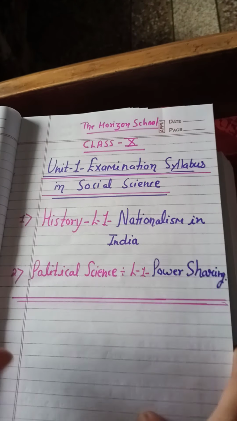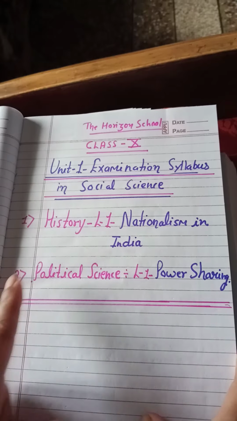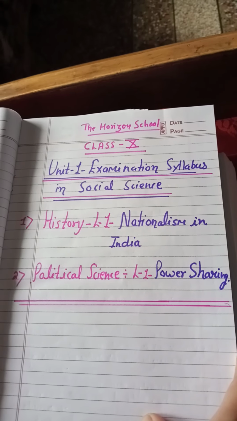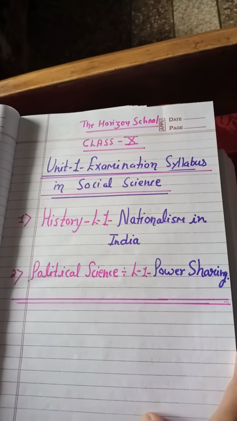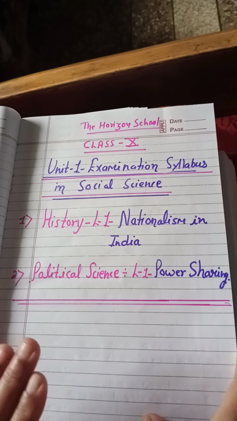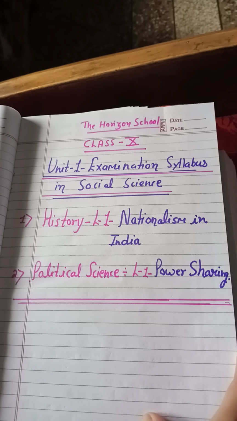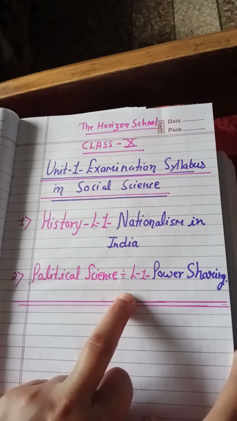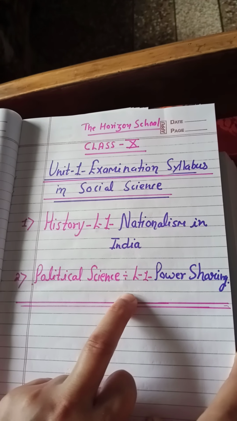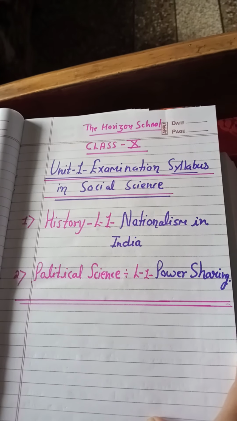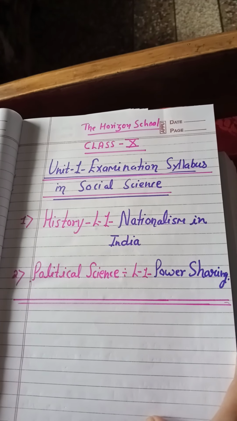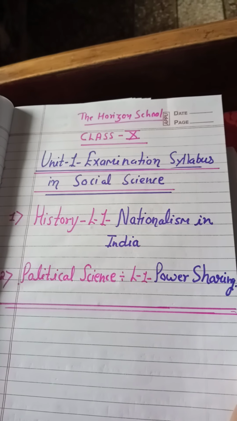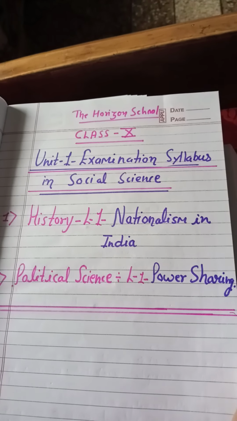You are supposed to learn history, lesson 1, Nationalism in India, and in political science you have to learn all the term definitions. Whatever content I have explained, the questions will be based only on this explained content or the NCERT, as much as we have completed. Okay, so it is all about your history and political science chapters for your Unit 1 online examination for class 10th. Now in this video, as I told you, we will revise both chapters, the important content, definitions and summary of both chapters, for revision purposes.